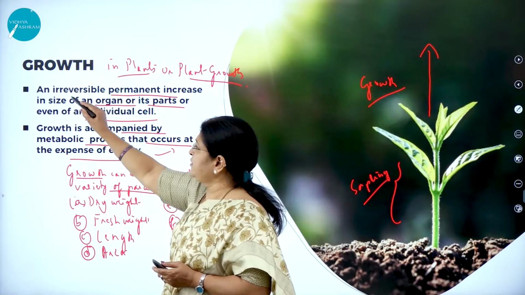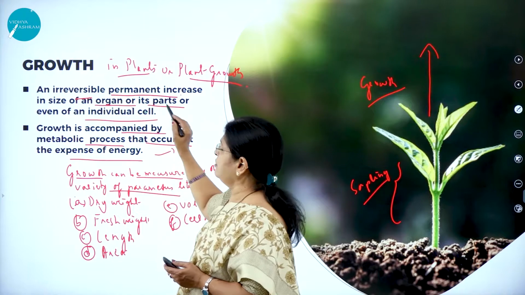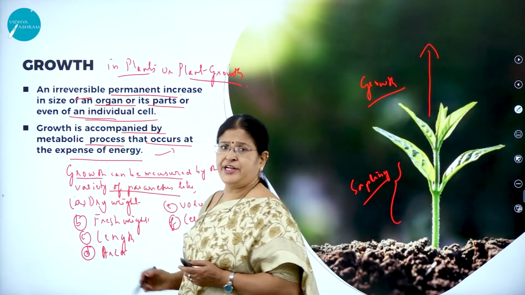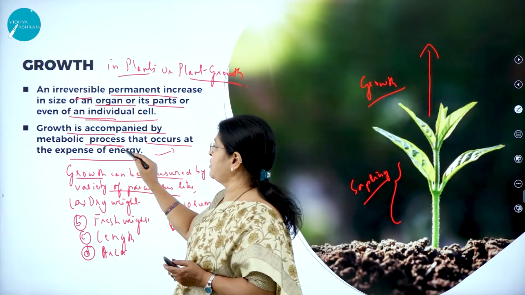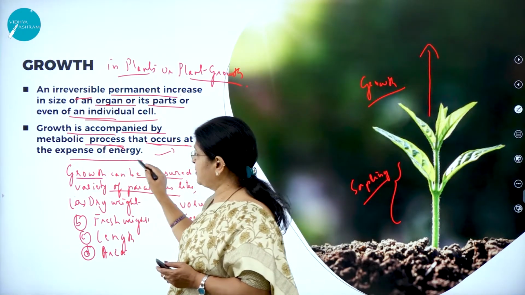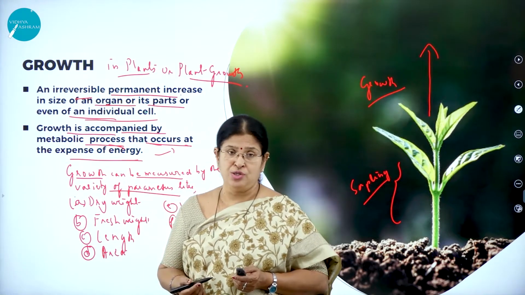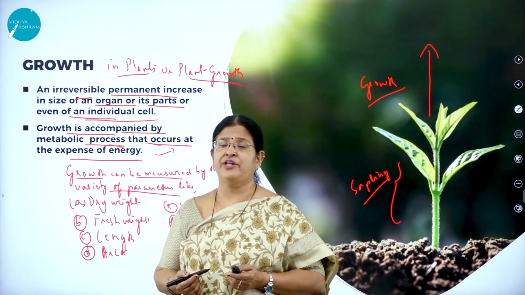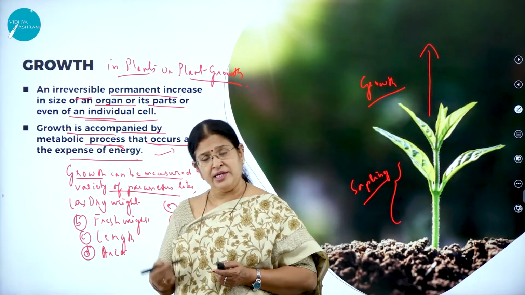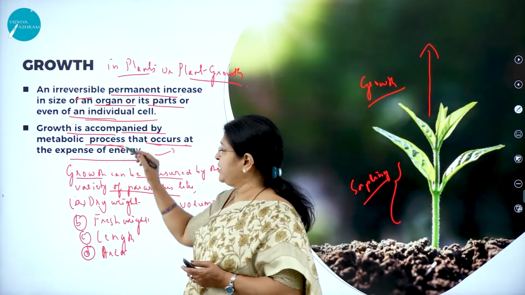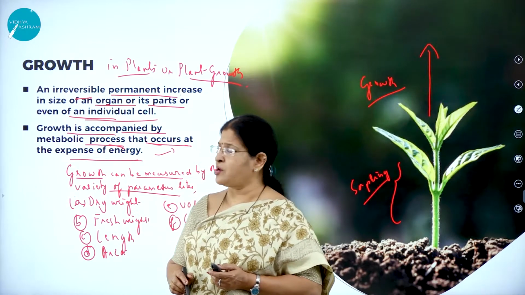Growth is an irreversible, permanent increase in size of an organ or its parts or even of an individual cell. Growth is accompanied by metabolic process that occurs at the expense of energy. All of us know we need energy to do work. So also growth is a very important physiological process which needs energy, and as you know, it is accompanied by many metabolic processes that require energy to carry on its processes.